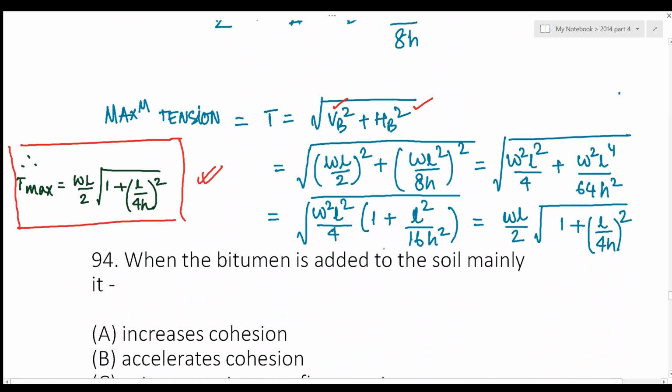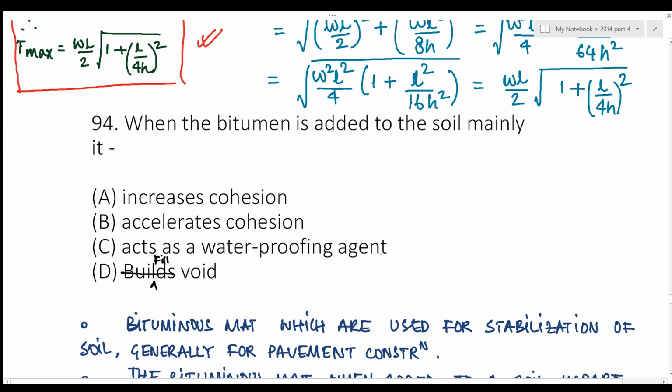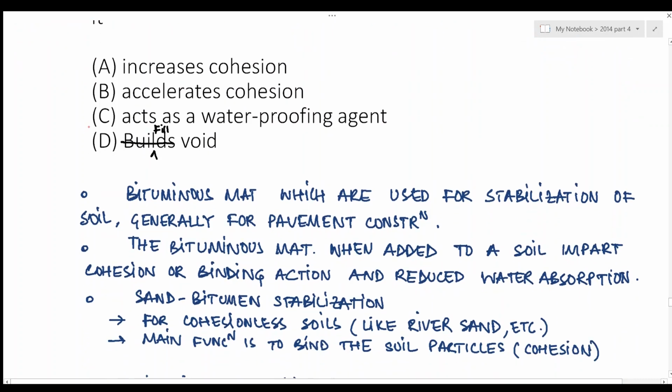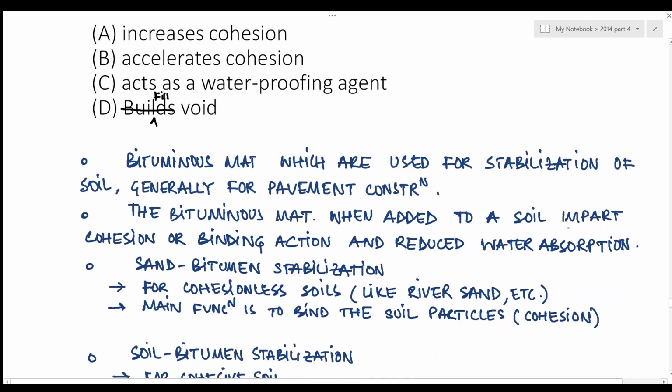Next question is, when bitumen is added to soil, it mainly does what? Now bituminous materials are used for stabilization of soil, generally for pavement construction. The bituminous material, when added to soil, imparts cohesion or binding action and reduces water absorption.